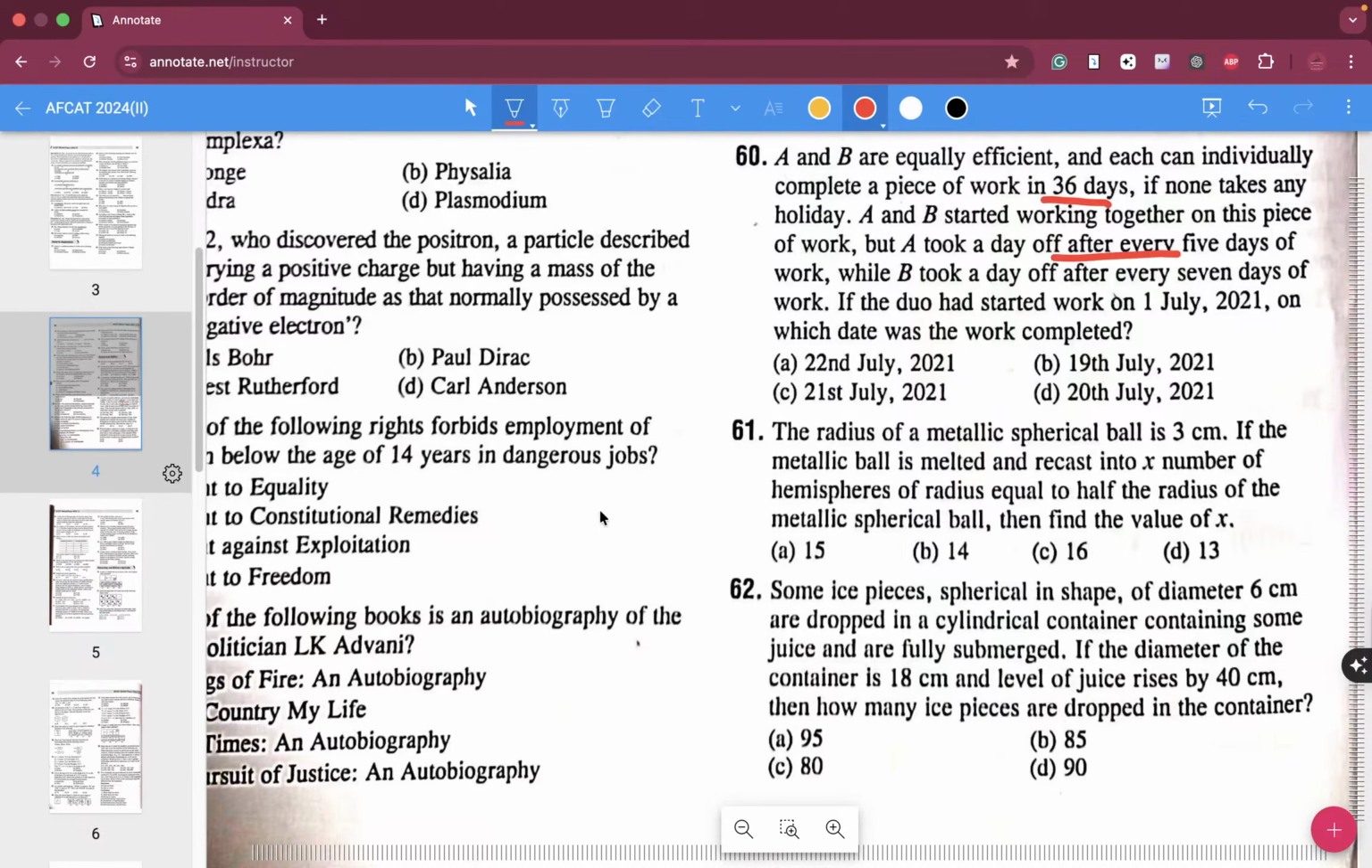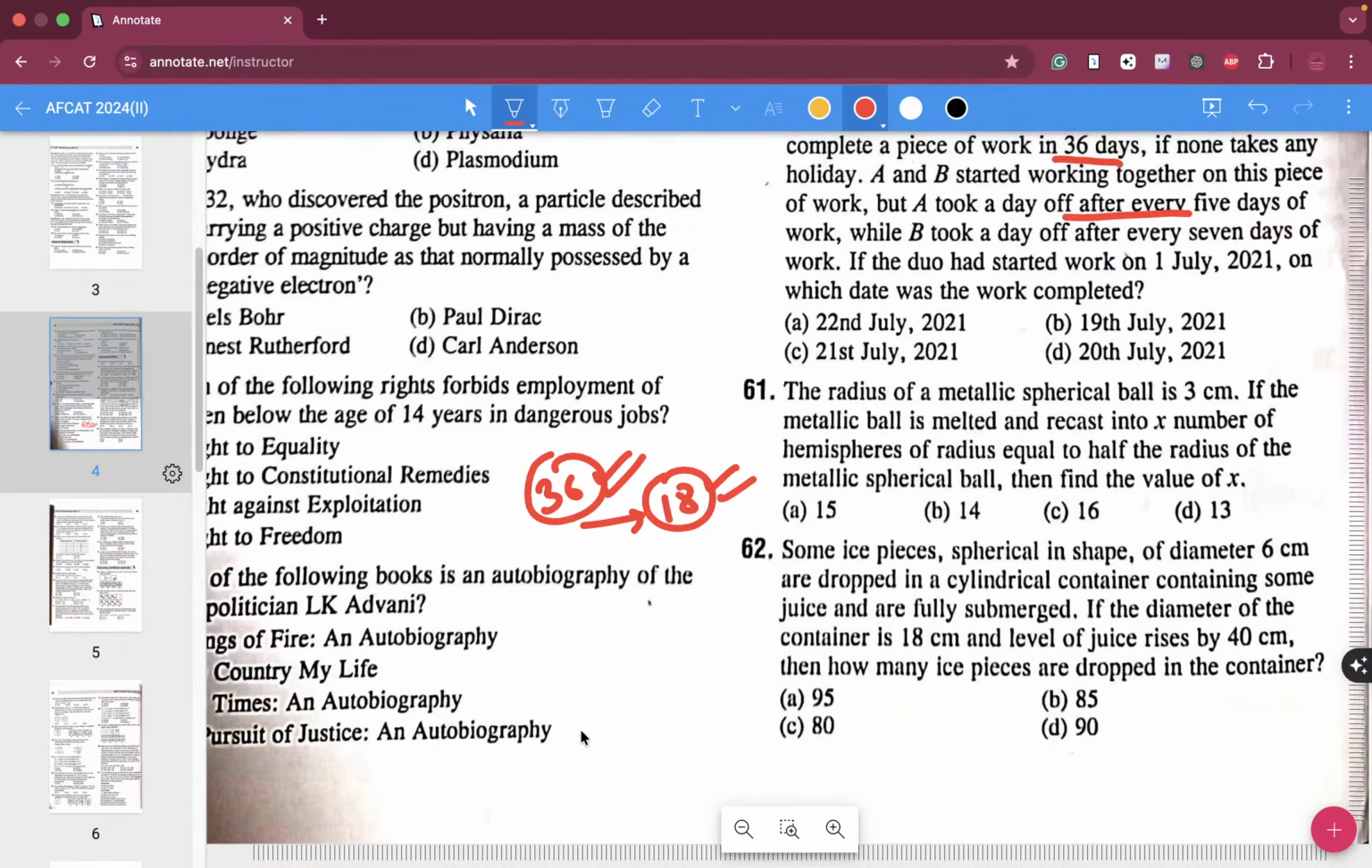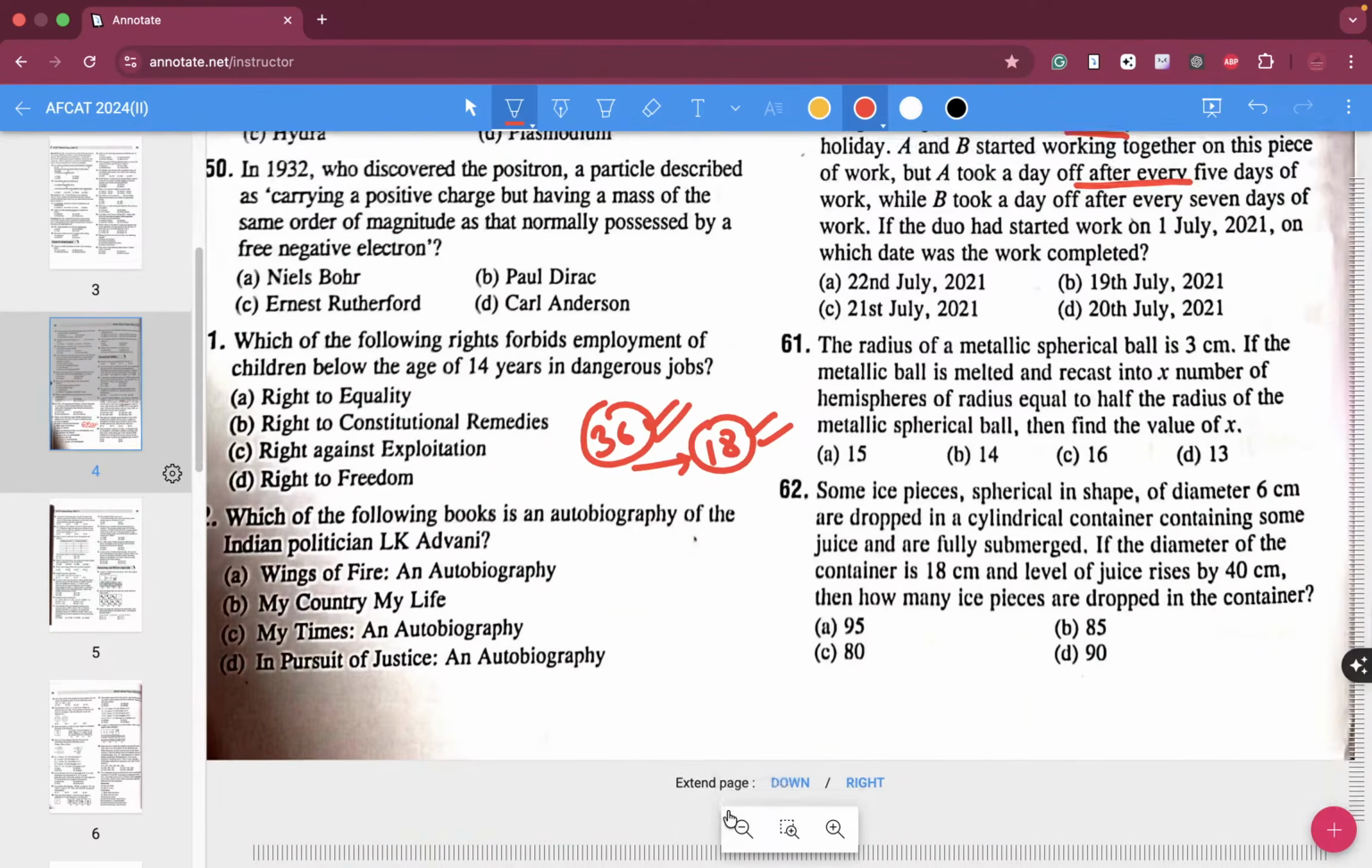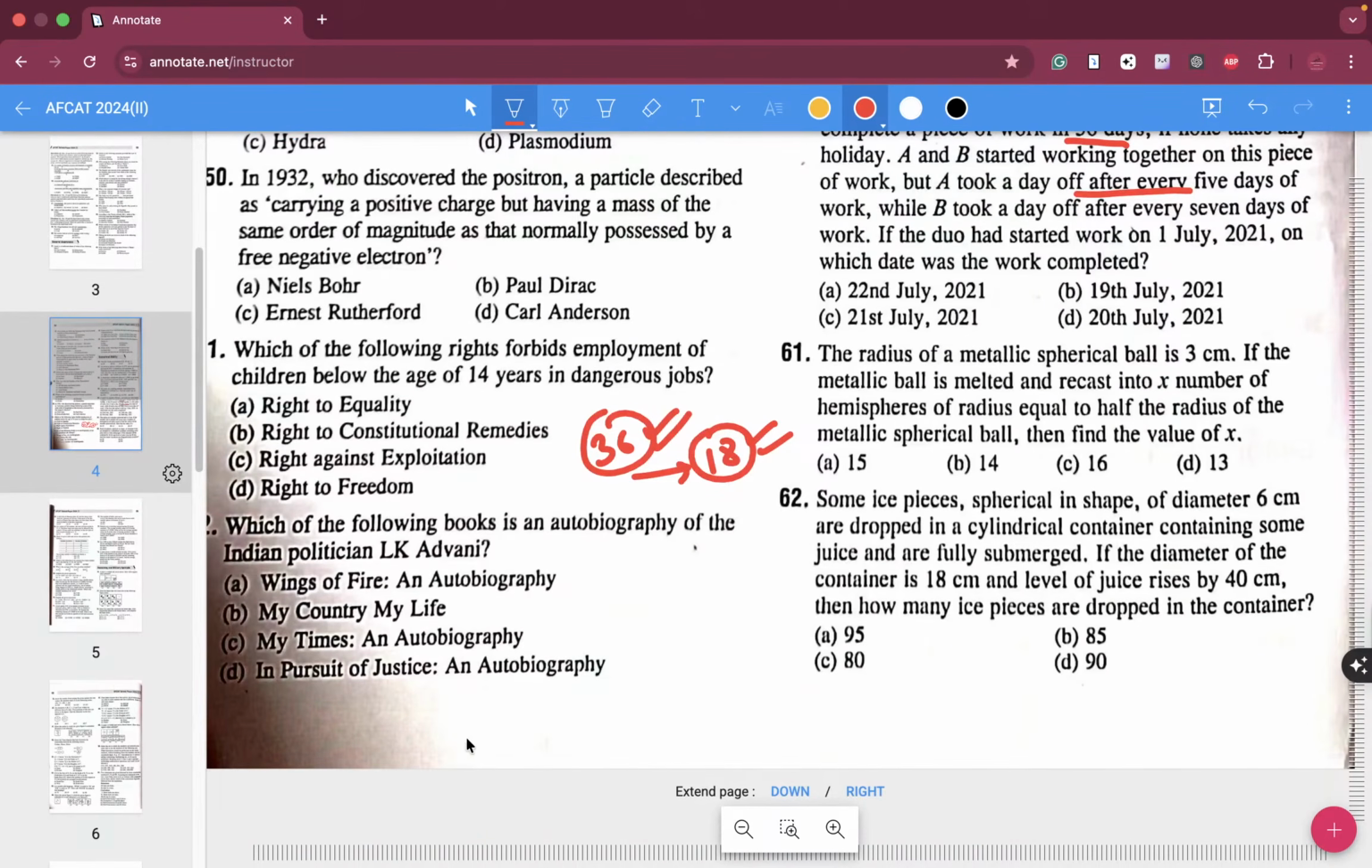Okay, so if both are working together, and individually they can finish in 36 days, then in 18 days they would finish the work. Let me make a little bit of a table over here. On 1st July, A is working, B is working. 2nd July, A is working, B is working. 3rd July, same, and so on.